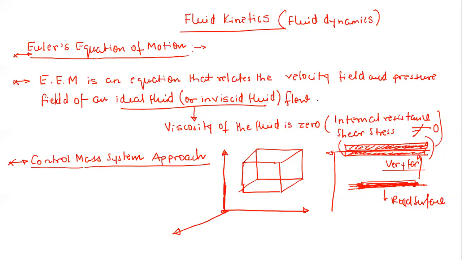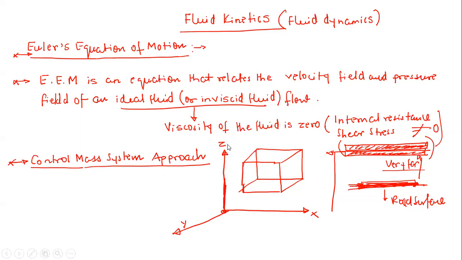Always remember, the boundary can change, but the mass within this parallelepiped is constant. There is no flow of mass across its boundary. In the control mass system approach, we first considered a parallelepiped. Then let us take the coordinates: x, then y, and then z.